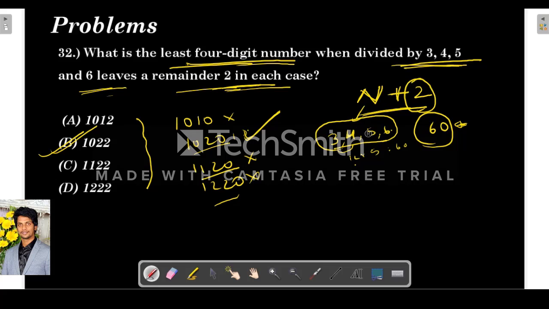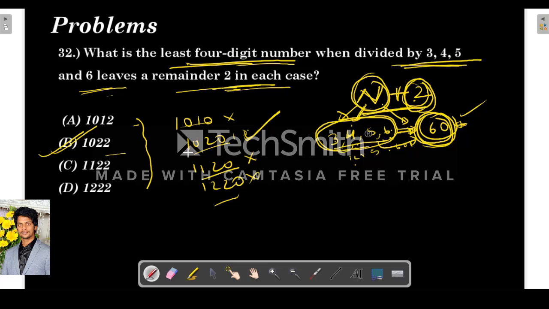So the number, whatever the number is, it will leave remainder 2 in each case, and in n plus 2, this n is divisible by 3, 4, 5, 6. So I am just finding the number which is divisible by all of 3, 4, 5, 6, which is 60. So this n is also divisible by 60, right? Because this n is divisible by all these 4, it should be divisible by 60 also, because the LCM of all these 4 is 60.